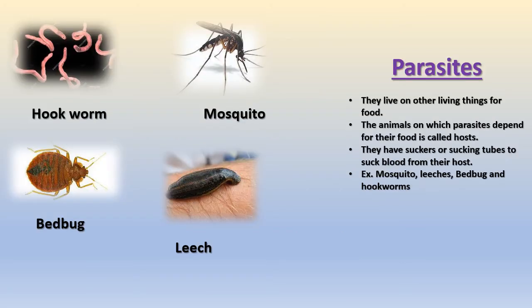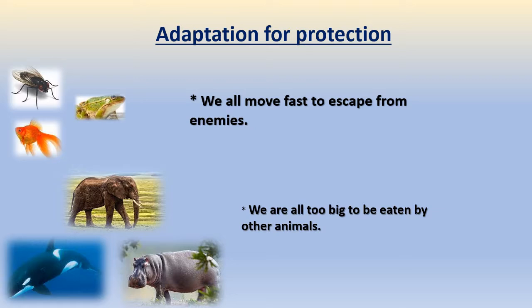The fourth type is parasites. They live on other living things for food. The animals on which parasites depend for their food are called hosts. They have suckers or sucking tubes to suck blood from their host. The main example you can relate to is the mosquito. The mosquito will come and suck your blood, right? Examples: mosquito, leech, bedbug, and hookworms.